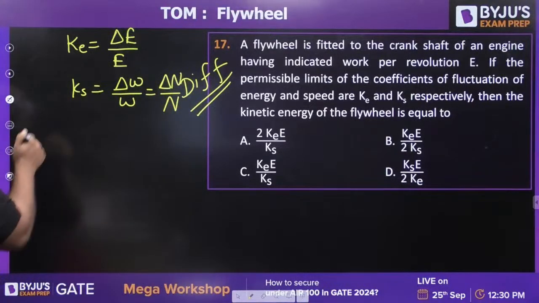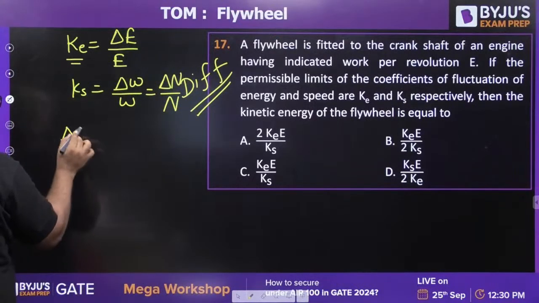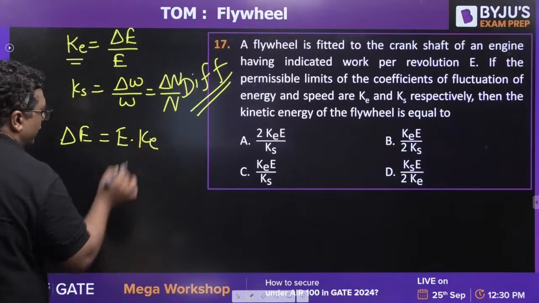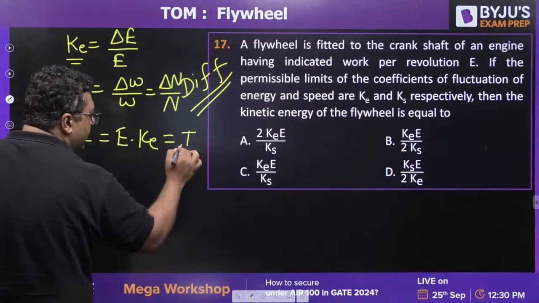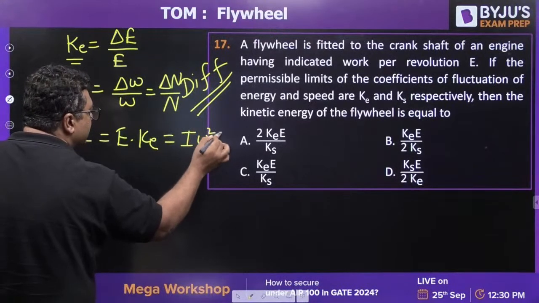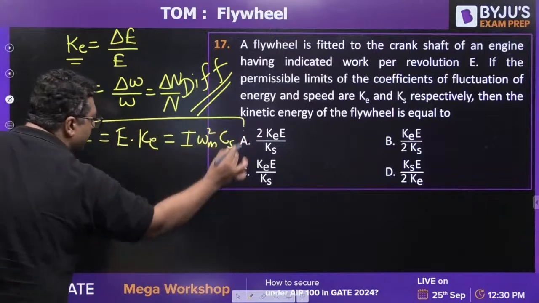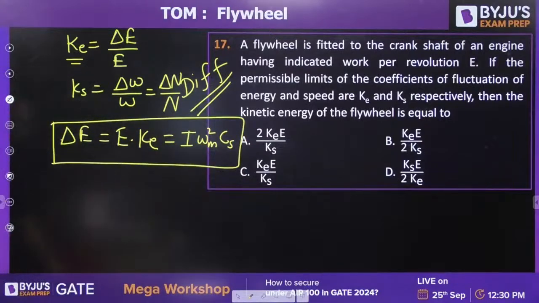I am giving you a hint that you can write delta E as E times Ke, and you can also write it as I omega mean square Cs. So use this, you will get your answer.